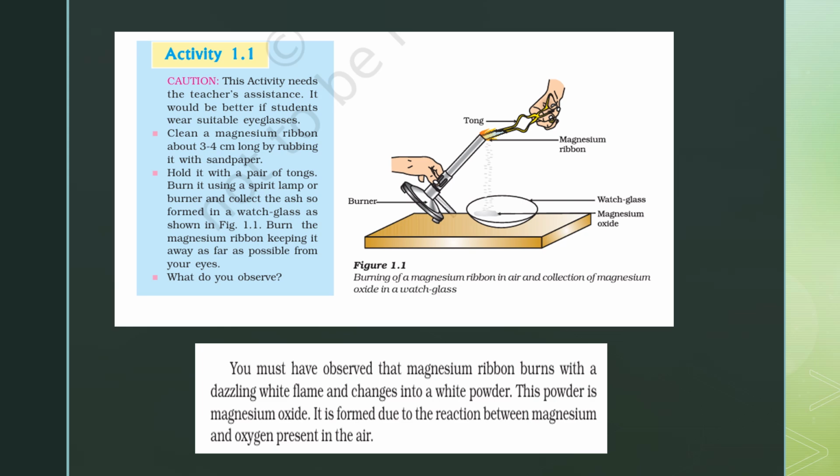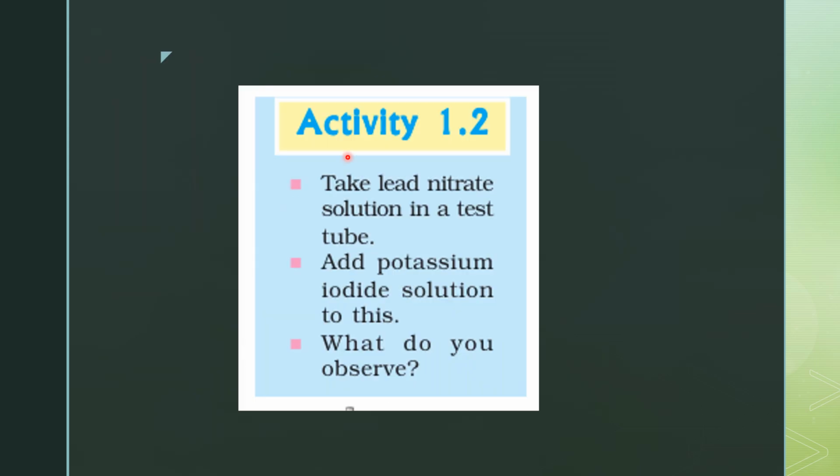So basically we see there is a change in the properties of the material, right, due to this reaction. So this is actually a chemical reaction. So this particular experiment can be done in the laboratory also, right? So let's see activity 1.2.